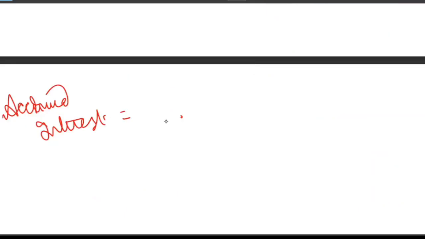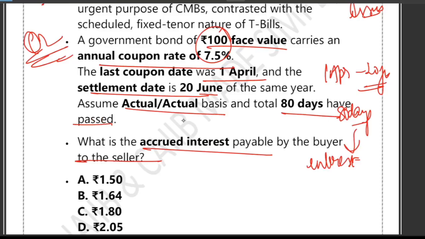Accrued interest is equal to face value multiplied by coupon rate multiplied by days elapsed, divided by 365. Right. So let's substitute the values that we have been provided. The face value is 100 rupees. Second, we have the coupon rate. What is the coupon rate? I think it is 7.5%, right?